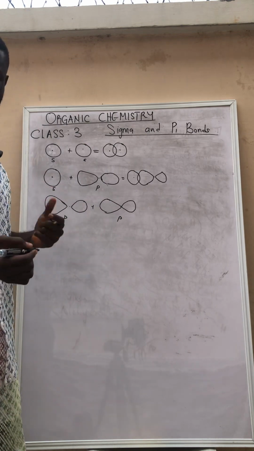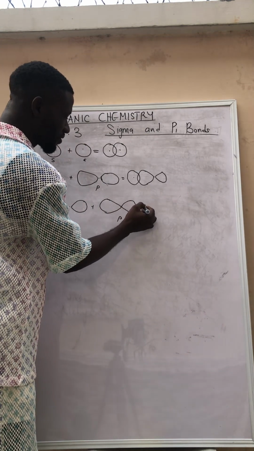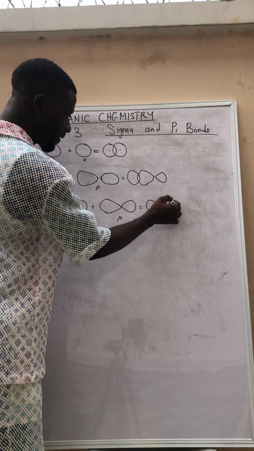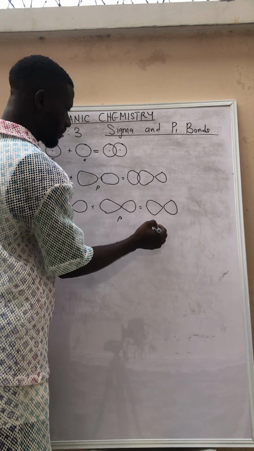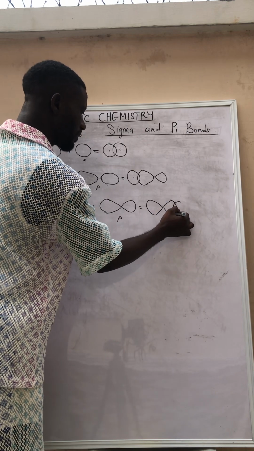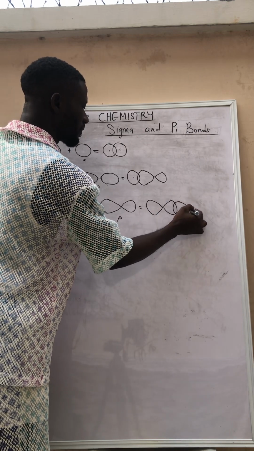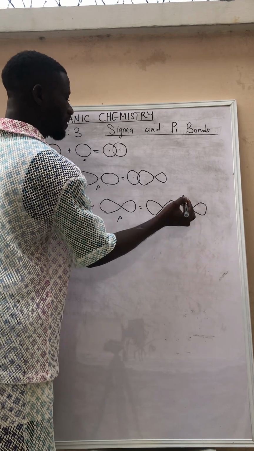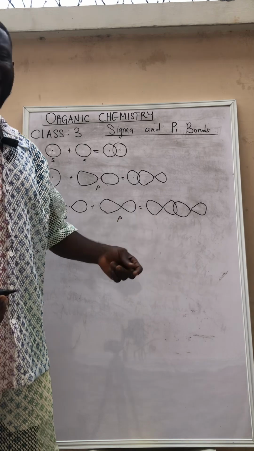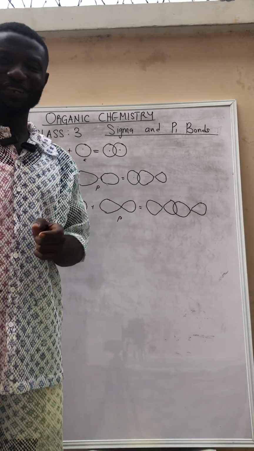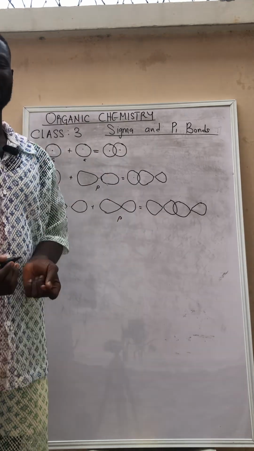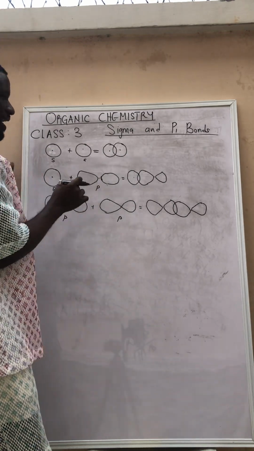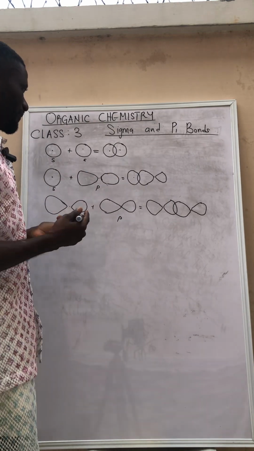That is another overlapping. This is another overlapping. At the end of this class, I will still make sure that I redefine what sigma bond is. Don't worry.